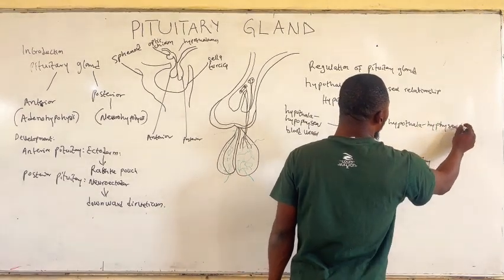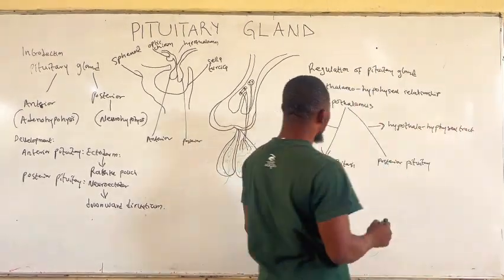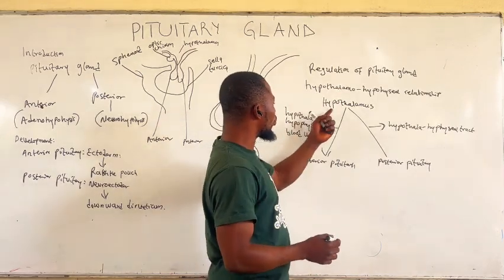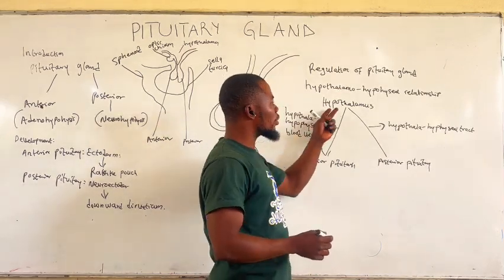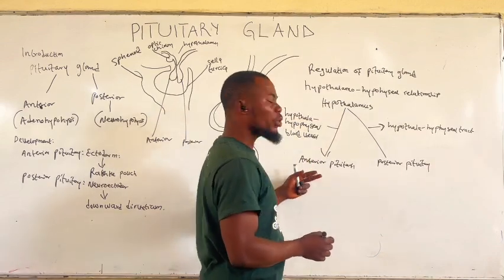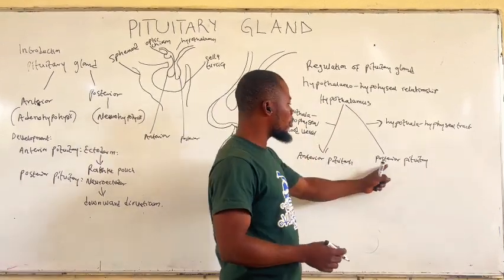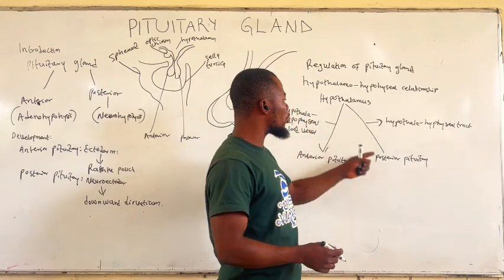So in a nutshell, the secretion of the hypothalamus reaches the anterior pituitary gland through the hypothalamo-hypophyseal blood vessels, whereas it reaches the posterior pituitary gland by the hypothalamo-hypophyseal tract.